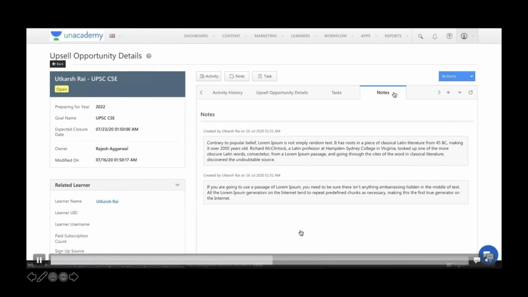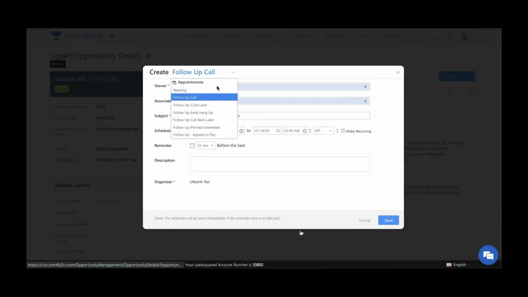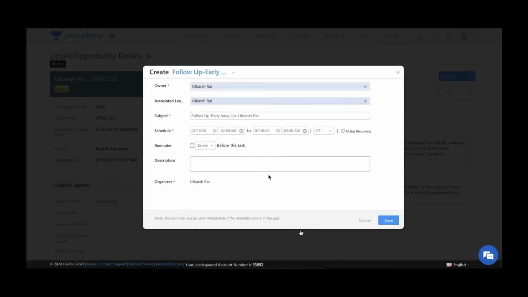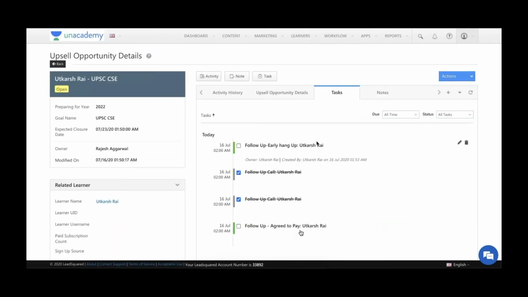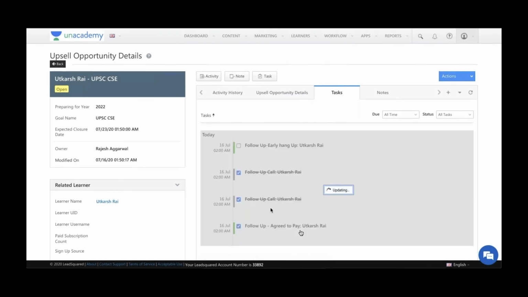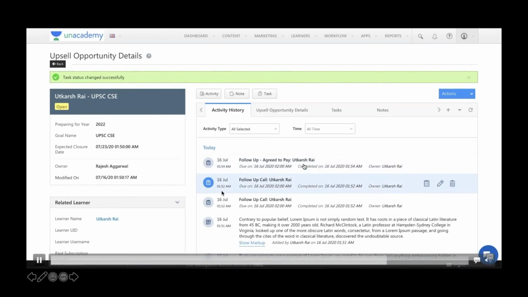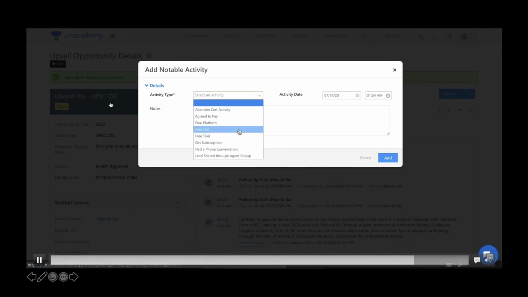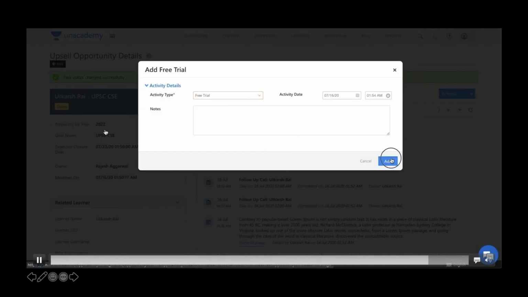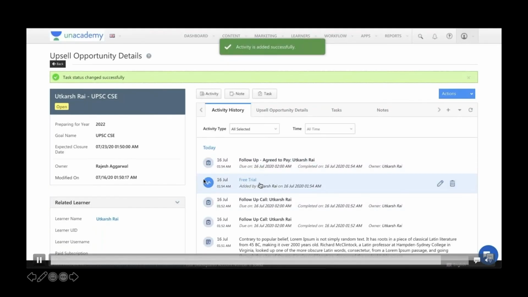Now, if we want to add another task, it can be done manually, it can be done with automation, it can even be generated as an outcome of filling a form. Like I said, we can fill forms, and based on the form we can generate a task if the form contains the task fields. So all of that is again possible on this particular page. So if you see what's happening differently is the sales is happening against a particular opportunity and not against a contact. Even all the activities which are getting added, all the tasks that are getting added, the notes, everything is in respect to a particular opportunity.